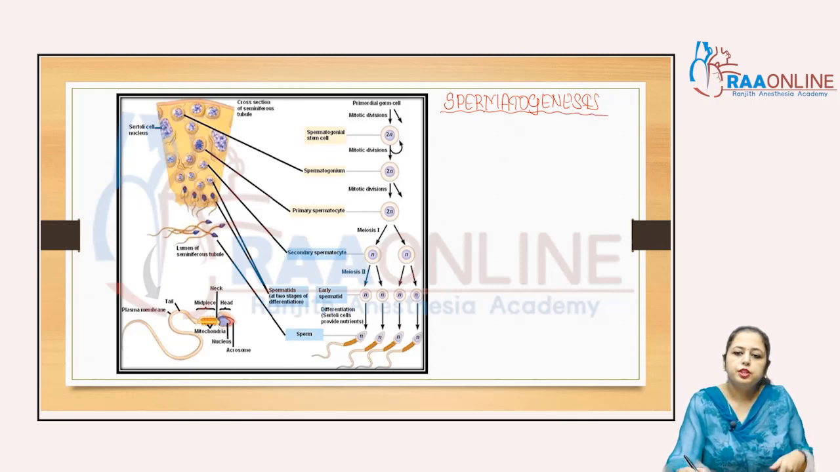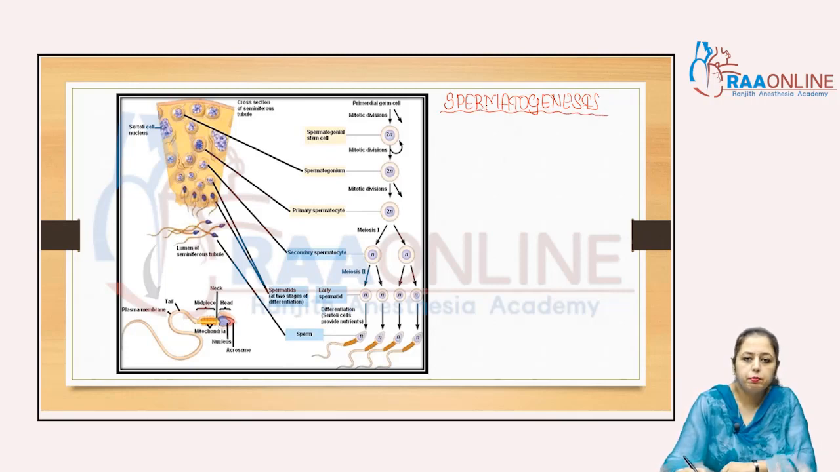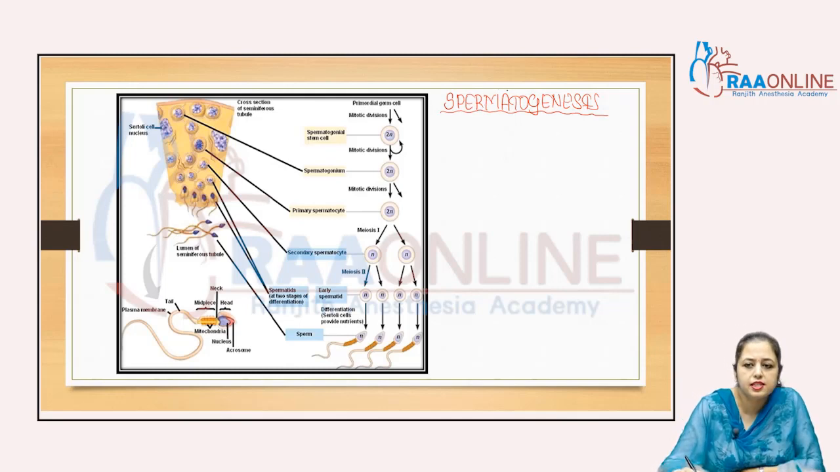When we talk about spermatogenesis, what will happen in spermatogenesis? As its name suggests, spermatogenesis is the formation of the sperm, right? Spermatogenesis is completed in 3 phases. The first one is the multiplication phase, in which mitosis occurs and spermatogonia are formed. Clear? Multiplication phase.